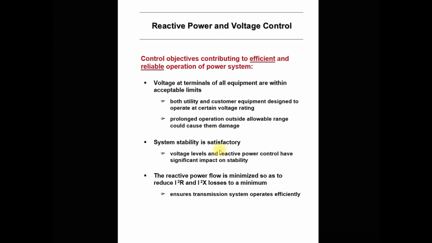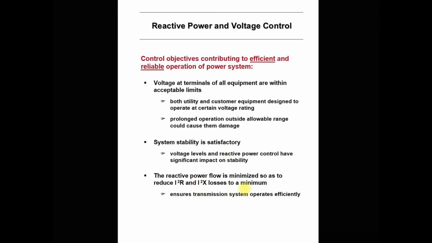Second, the system stability should be satisfactory. Voltage level and reactive power control have a significant impact on stability. I think all of you know what the stability of the power system is. To maintain the stability of the power system, voltage level and reactive power control are very important. Without these two controls, we cannot maintain power system stability. So this is another objective of using the FACTS device: to maintain the stability of the power system.